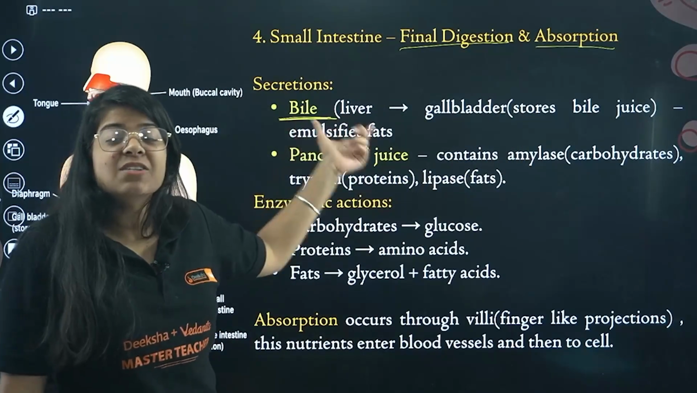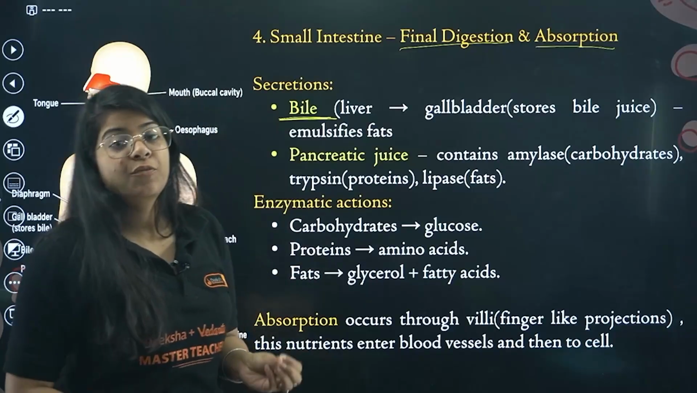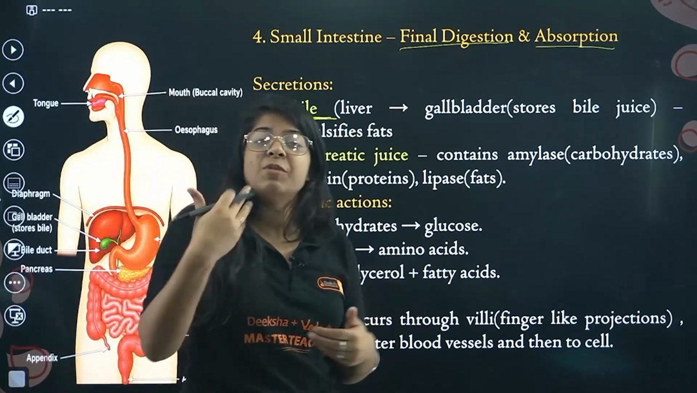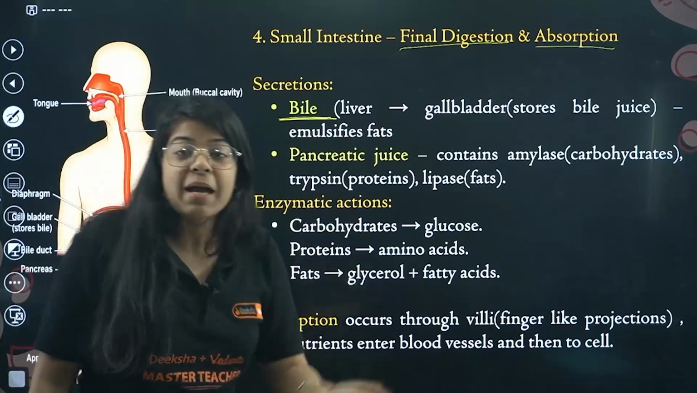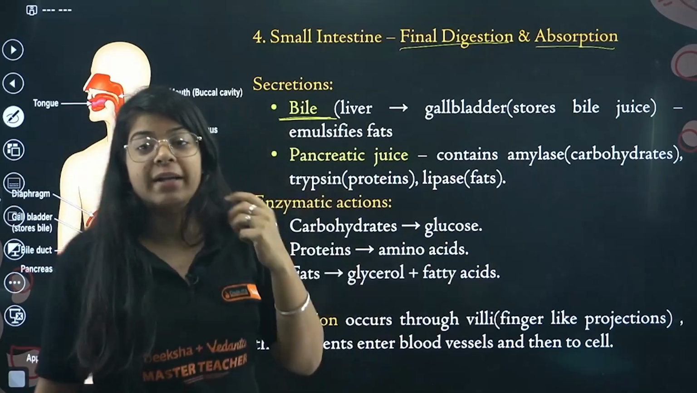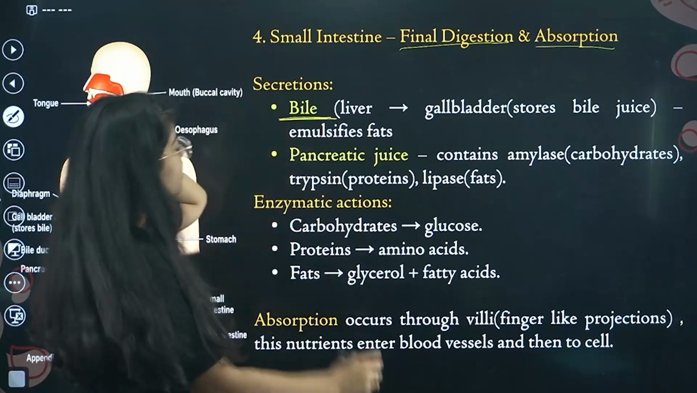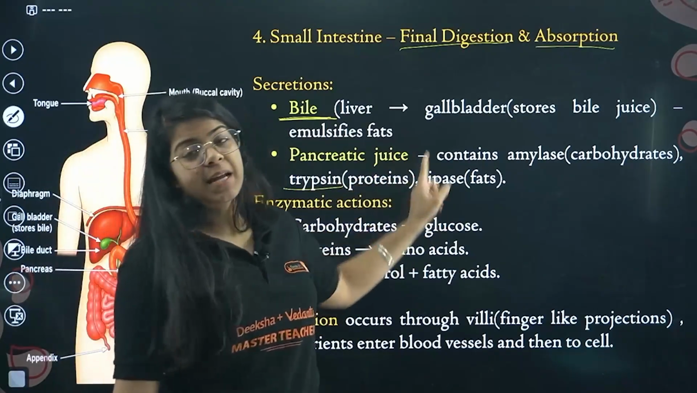It emulsifies fats, it breaks down fats that are still present in our food. It breaks down those fats and helps in digestion, okay? Then pancreatic juice, given by the pancreas, right? It contains amylase, that breaks down your carbohydrates. It creates trypsin, that breaks down your proteins, and lipase, that breaks down your fat.